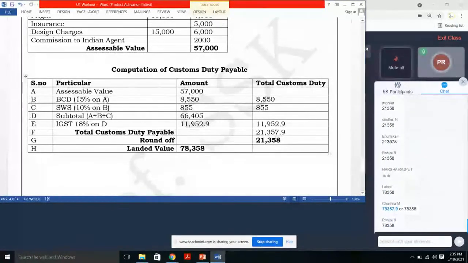Now, BCD should be calculated at 15% on assessable value, then social welfare surcharge on BCD. All these three combined together will be the subtotal. Okay. And these two are the tax items, BCD and social welfare surcharge, so these two amounts should be taken in the outer column of the tax column. Okay. So next, subtotal. On that subtotal, we have to calculate IGST. So total custom duty payable is the total of the second column, and landed value is the total of the first column.